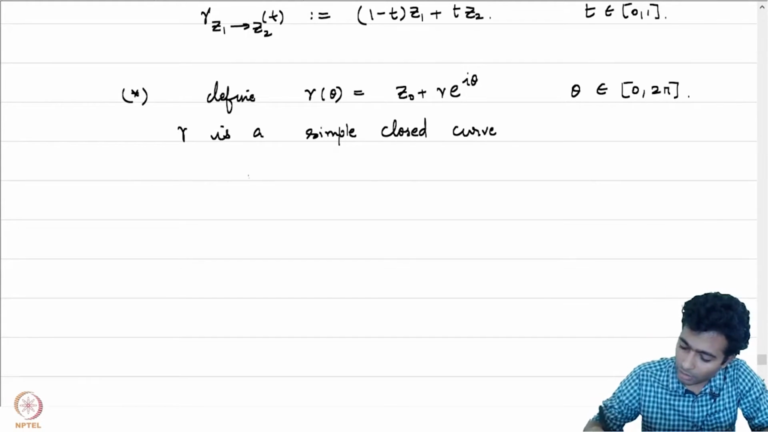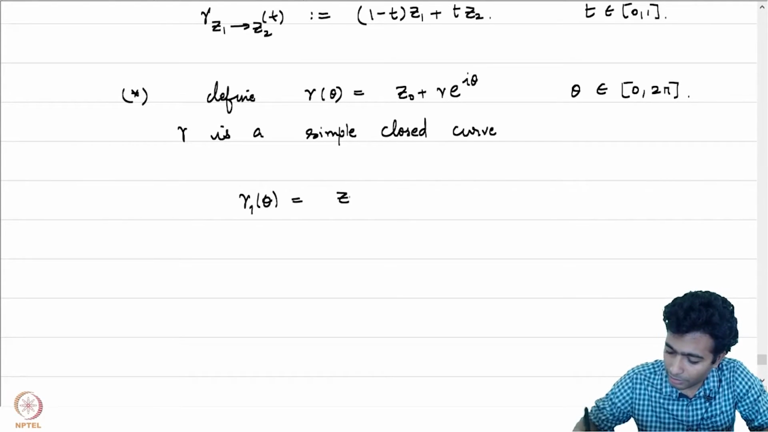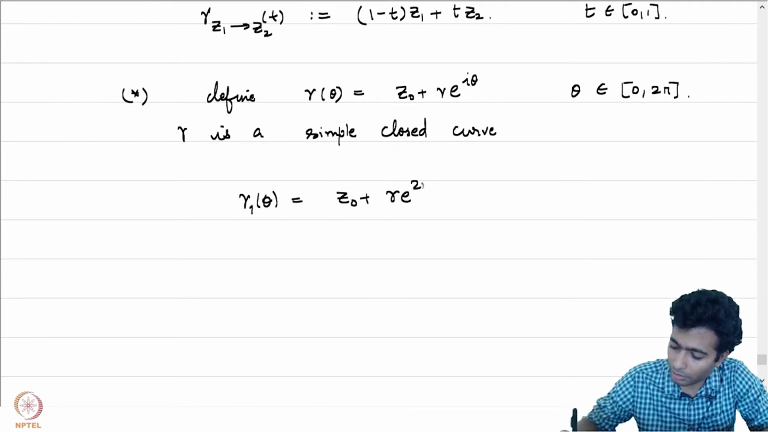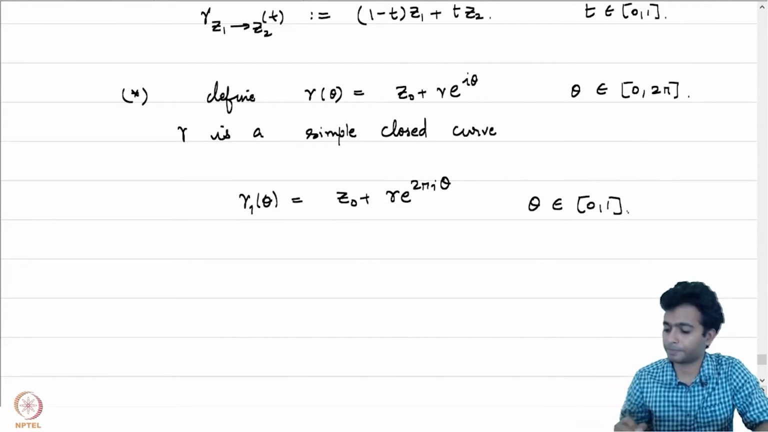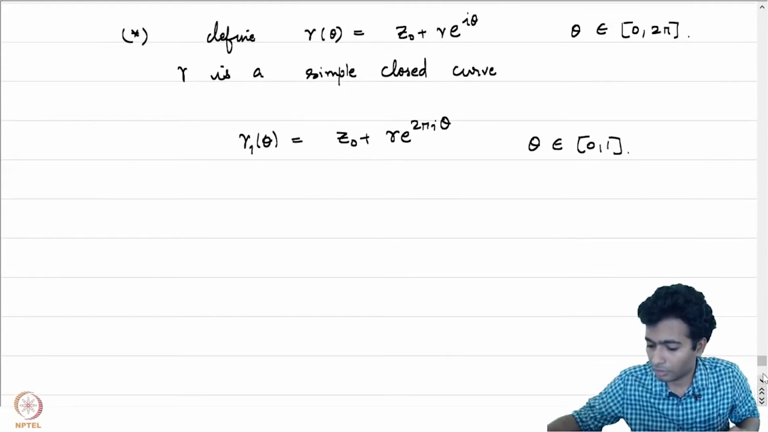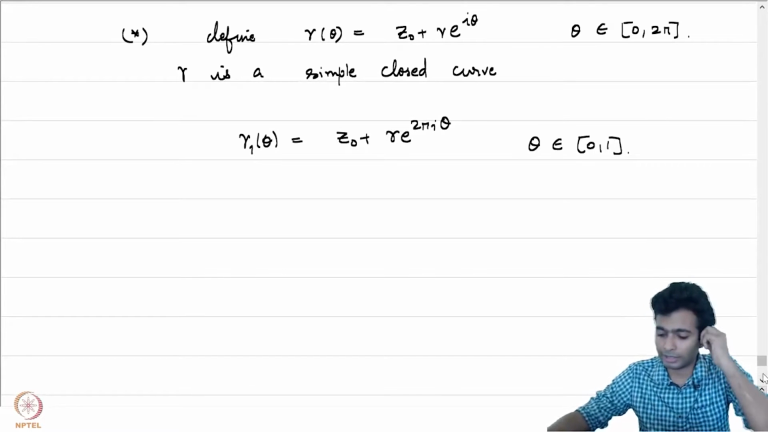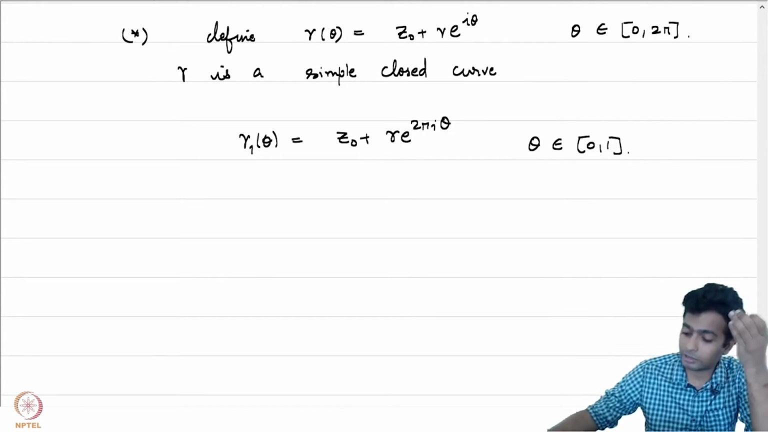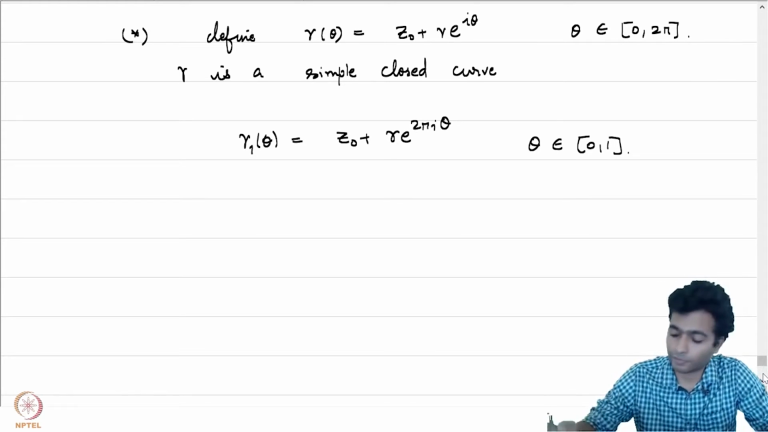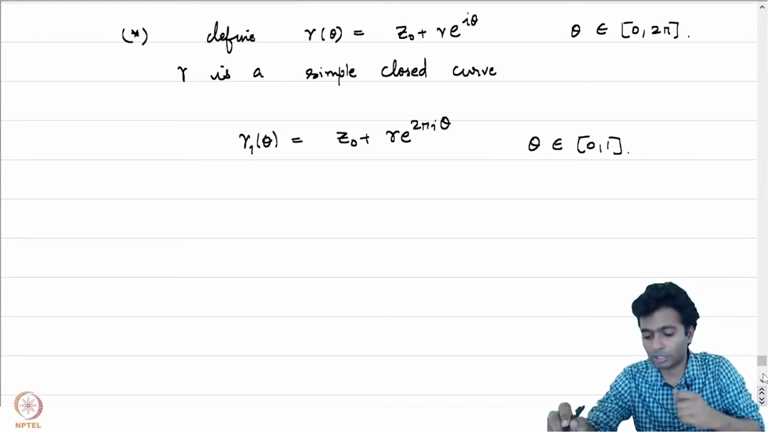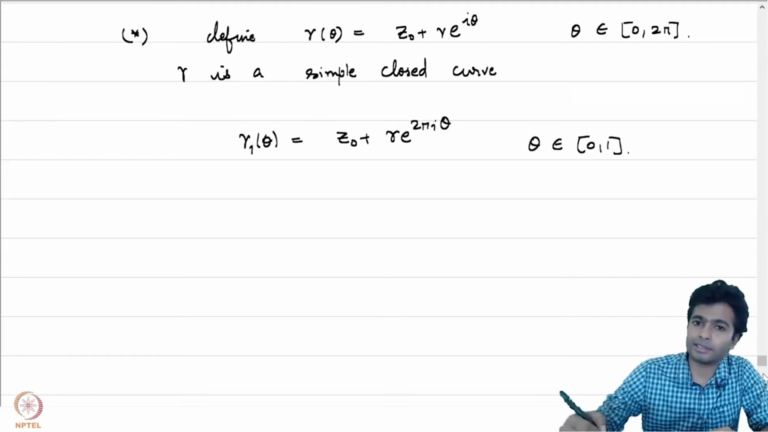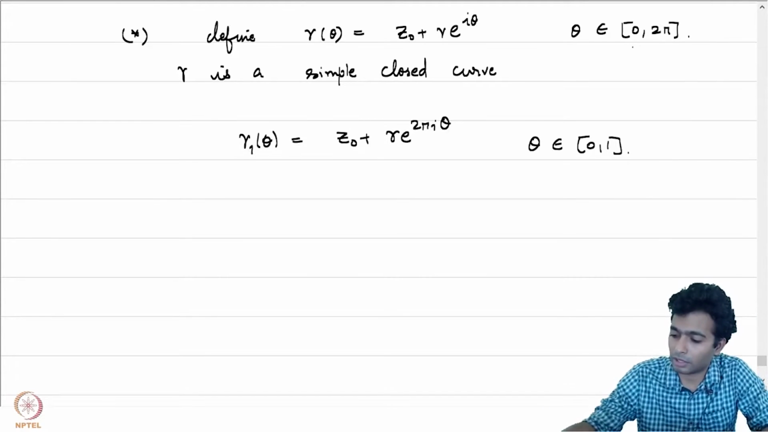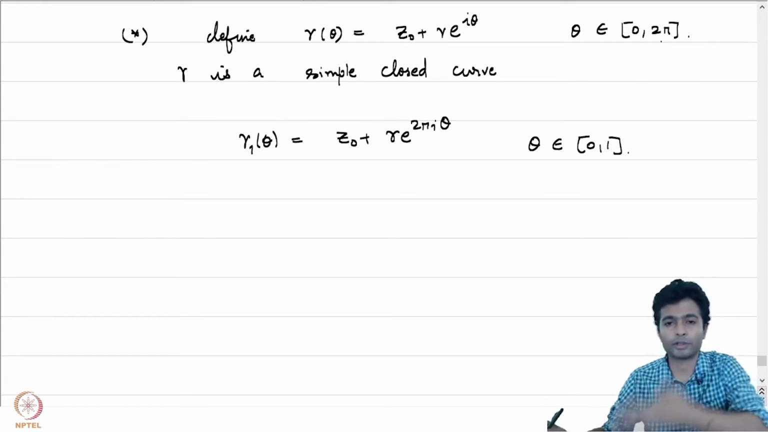Let's now define gamma 1 of theta, again similarly, to be z0 plus r e to the power 2 pi i theta, but now theta is defined from 0 to 1. If you notice, the properties of gamma 1 are very similar to those of gamma. Its initial and terminal points are the same as those of gamma. It's a simple closed curve whose image is also the same. But we still treat these as different curves, because the first curve is defined on [0, 2 pi] and the second curve is defined on [0, 1].